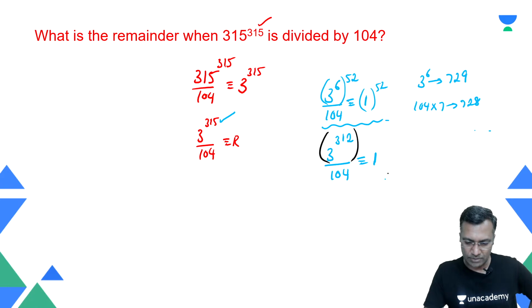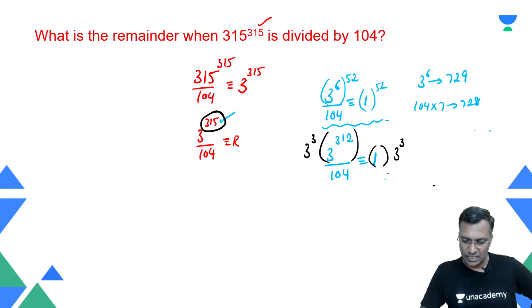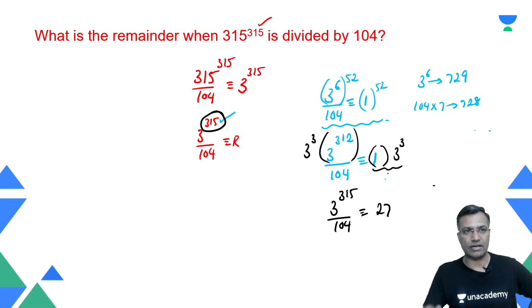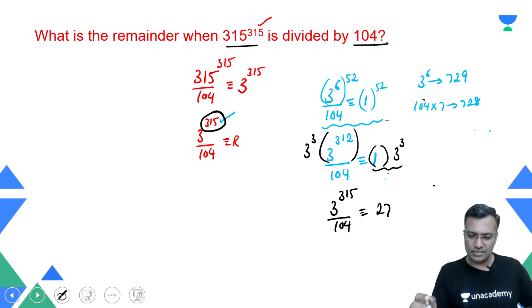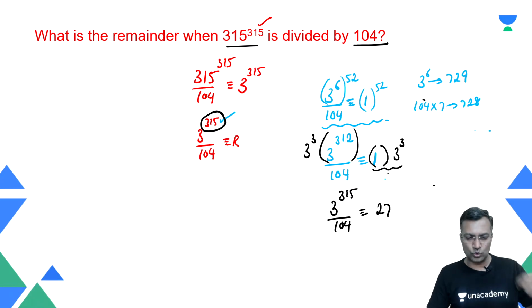Good. Therefore you multiply this side by 3^3 to reach 3^315, and hence this side also you multiply by 3^3, which is nothing but 3^315 when divided by 104, the remainder is nothing but 27, which is the answer for this particular question. Point is, yes, they do ask us these kind of numbers. They will ask us some good numbers, no doubt about it. So we should be able to work through those particular numbers, which is kind of essential.